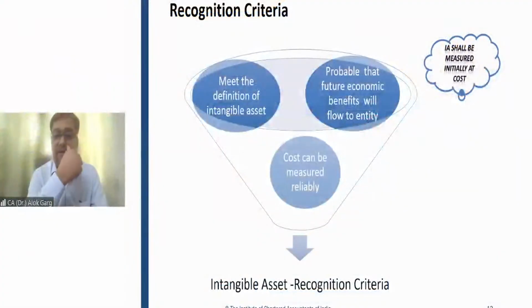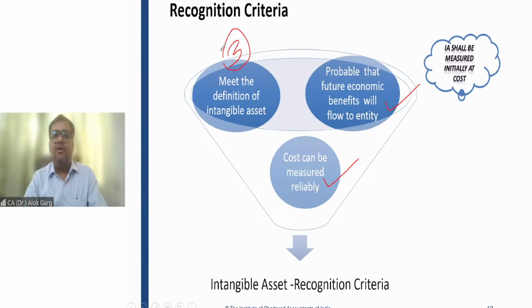Intangible asset. Friends, for all the assets, two criteria will always be there. Always remember these two criteria will always be there for all the assets. Number one, cost should be measured reliably. You should be aware about the cost. If you don't know the cost, how will you measure? How will you capitalize? How will you recognize, right? So cost can be measured reliably. Number two, future economic benefits should be probable. Most important is number three, which is to meet the definition of intangible asset.